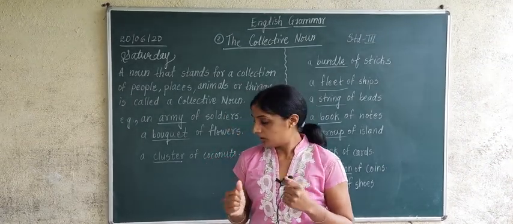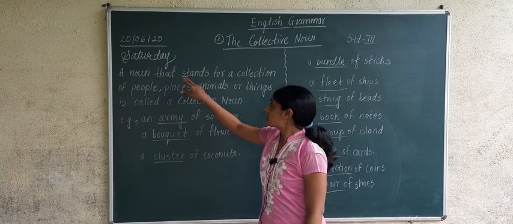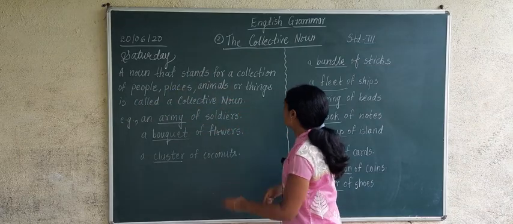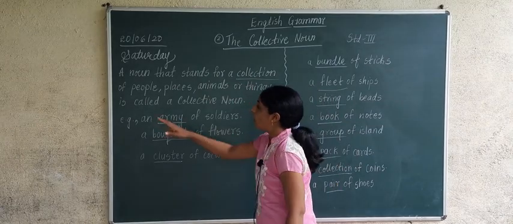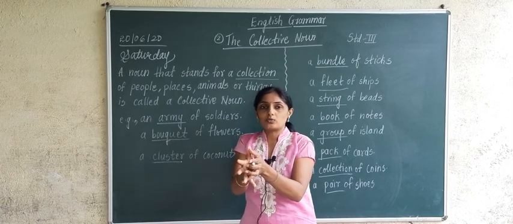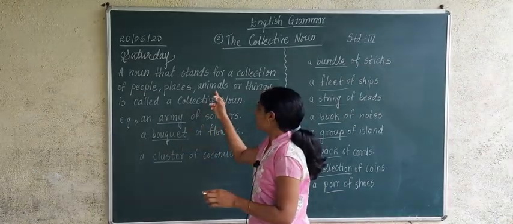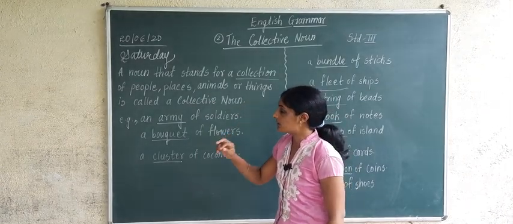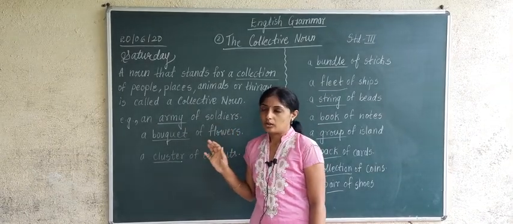What is collective noun? Here is the definition of collective noun. A noun that stands for a collection of people, correct? When many people come together, that is a collection of people. Then collection of places, collection of animals, and collection of things. Such nouns are called collective nouns.